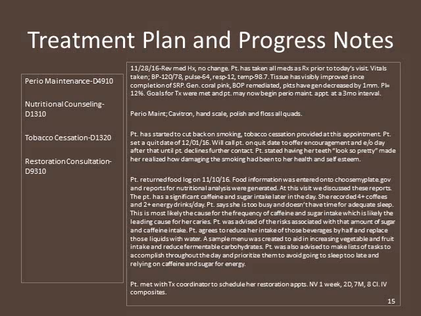The patient was advised of the risks associated with the amount of sugar and caffeine she is taking in, and she agreed to reduce intake of those beverages by half and replace those liquids with water. I also provided a sample menu, and that should increase her vegetable and fruit intake and reduce her fermentable carbohydrates. The patient was also advised to make a list of tasks to accomplish throughout the day and prioritize them to avoid going to sleep so late and then relying on caffeine and sugar for her energy.